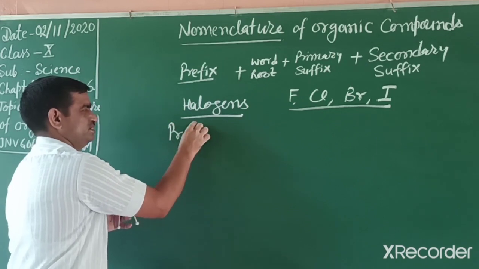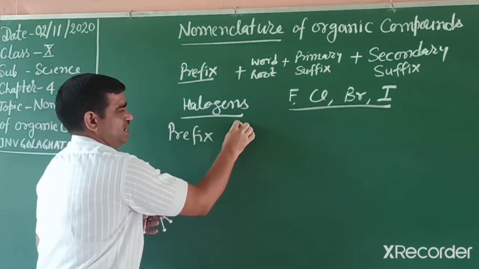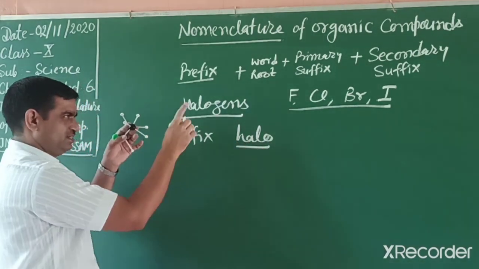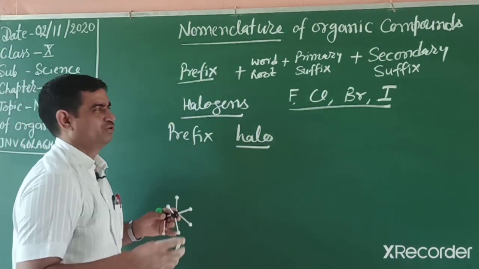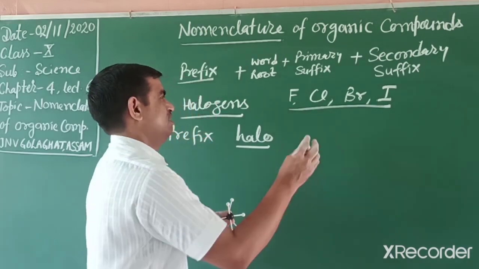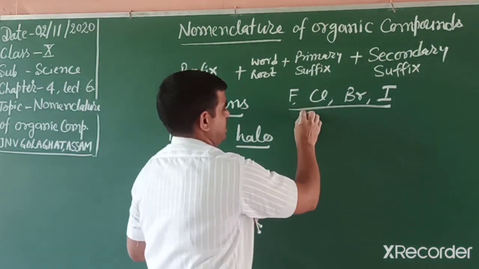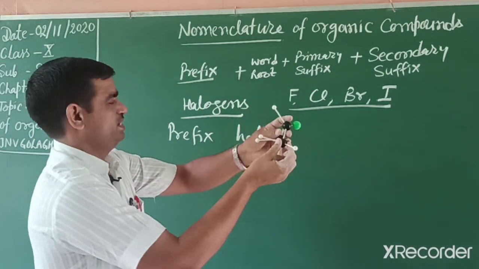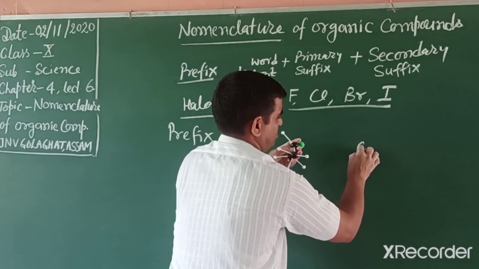In this prefix we write halo, HALO. Halo means if that is fluorine then fluoro, chlorine means chloro, bromine means bromo, iodine, iodo, we write like this as a prefix.